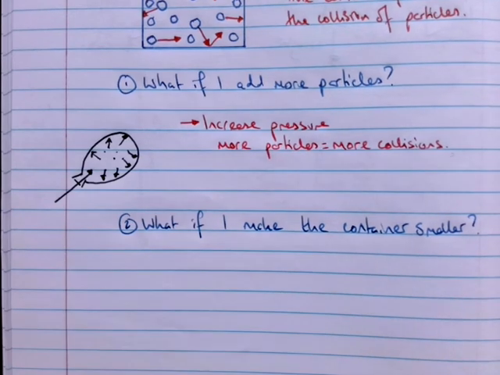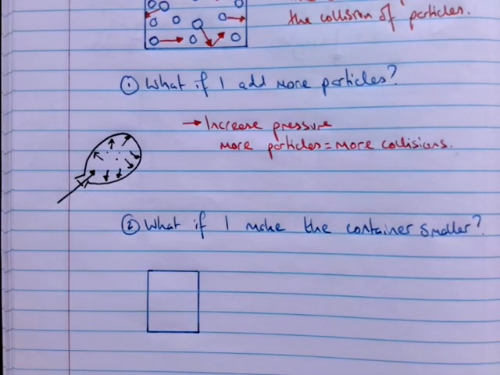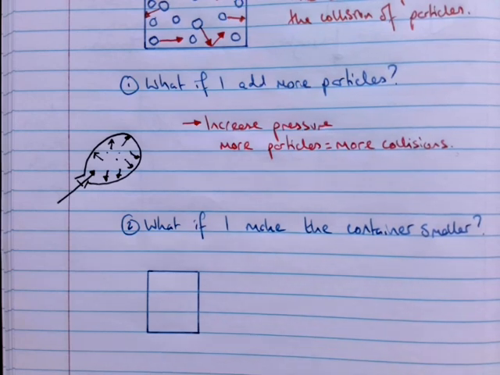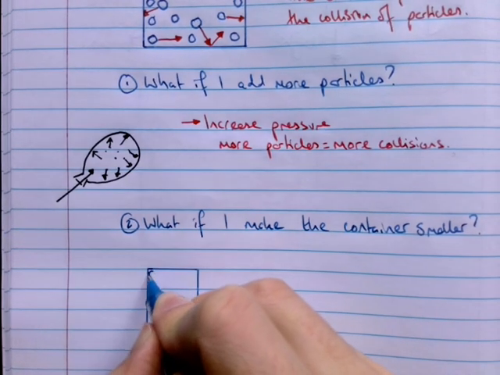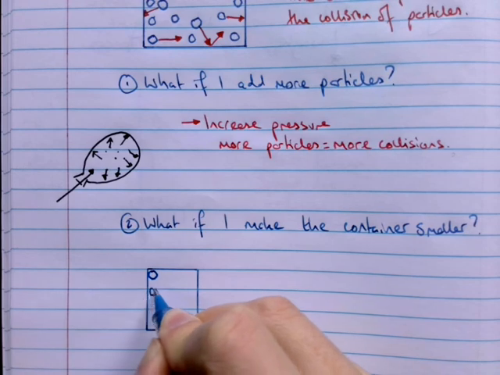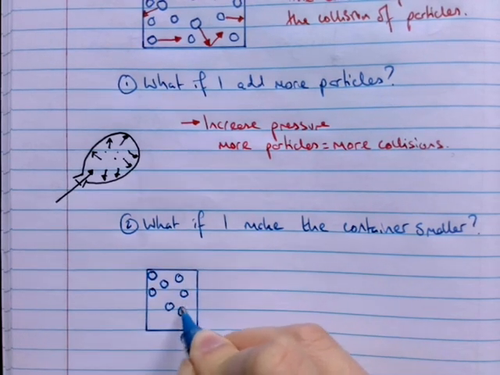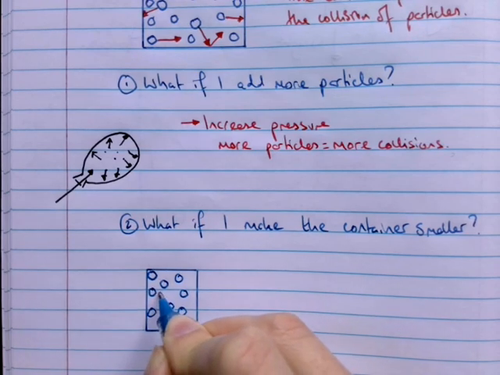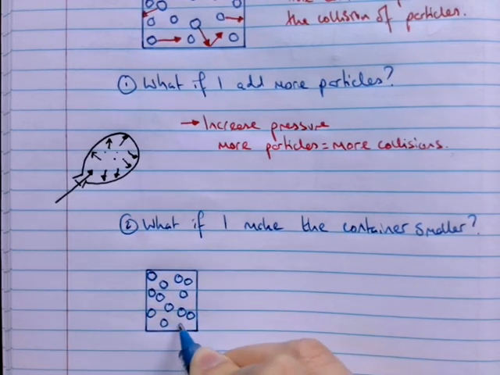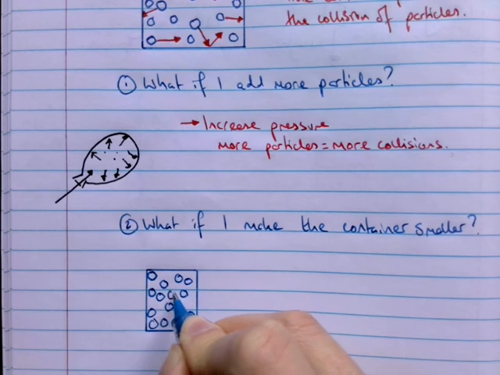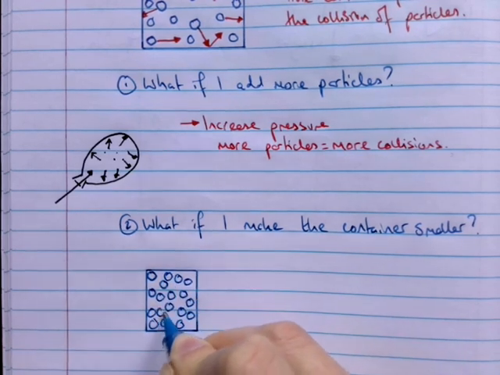Okay, now I'm going to get a new container. This is my new container, and you can see it's much smaller than my old container. Now, I've got 18 gas particles in here. The same number of gas particles. 1, 2, 3, 4, 5, 6, 7, 8, 9, 10, 11, 12, 13, 14, 15, 16, 17, 18.